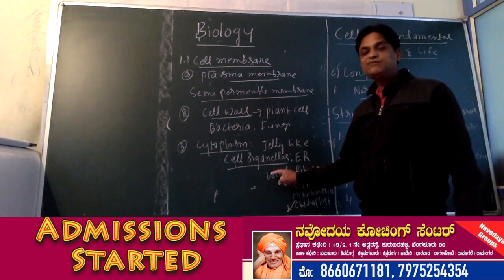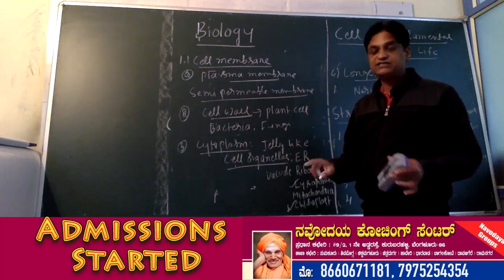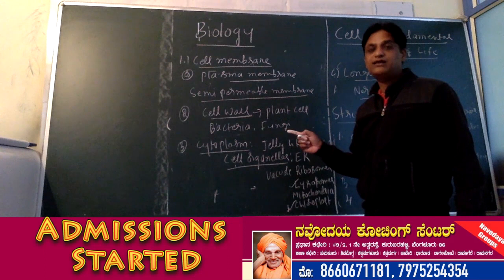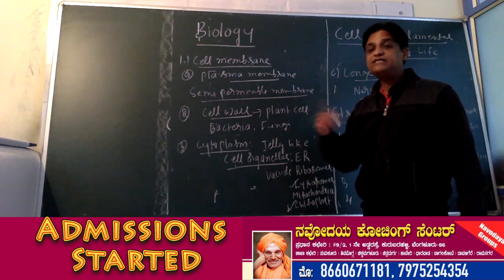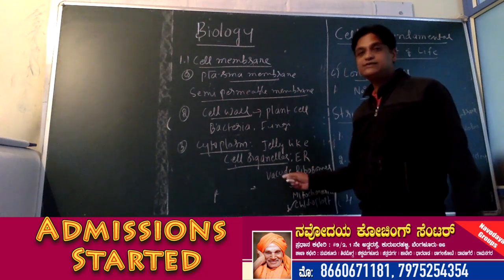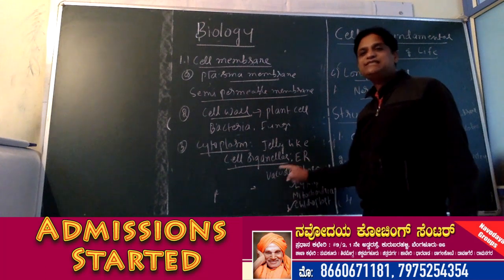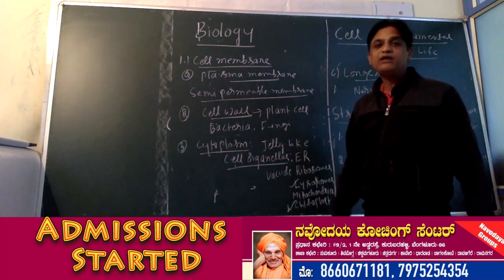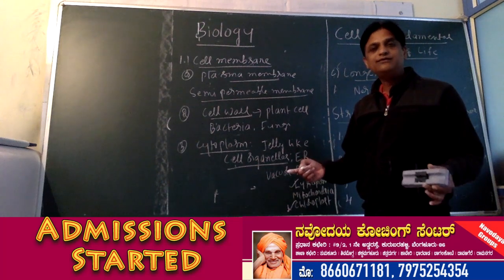So in case of plant cell, vacuole will be large. In animal cells, vacuole size is smaller. So to differentiate plant cell and animal cell, we can use cell organelles. See, all these cell organelles are distributed in cytoplasm, which are capable of carrying out particular activities.